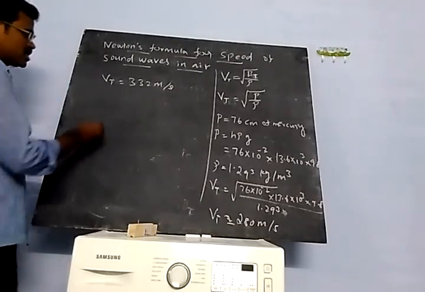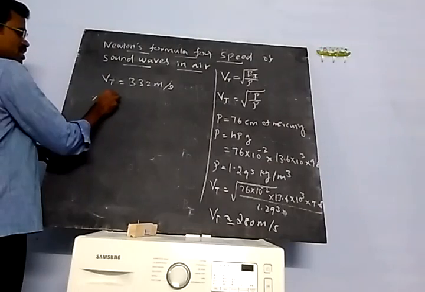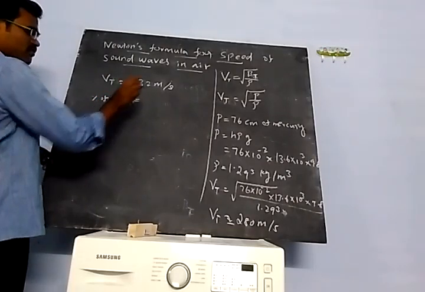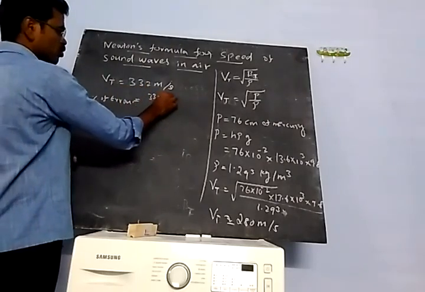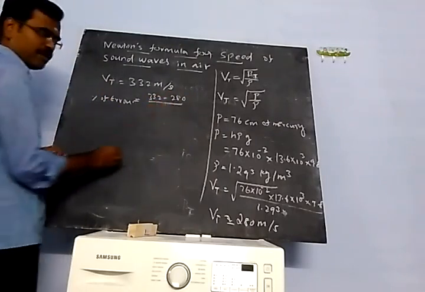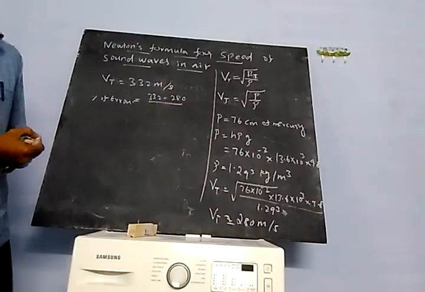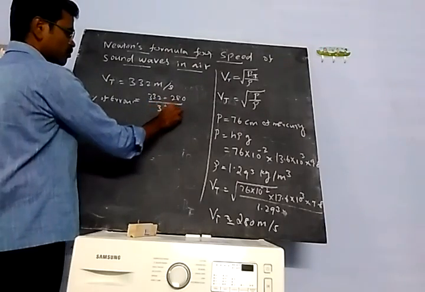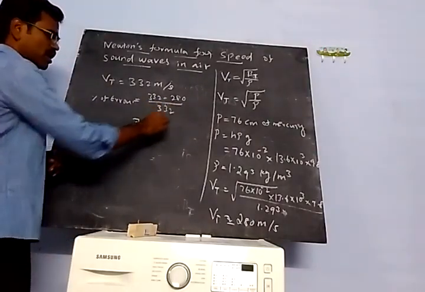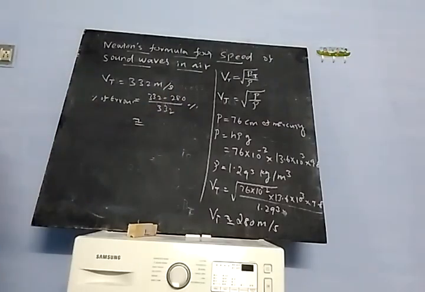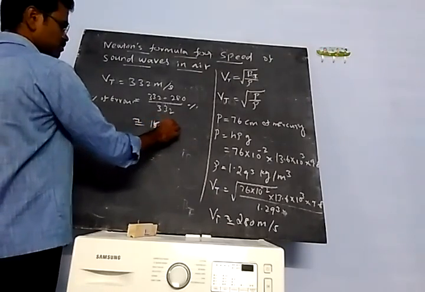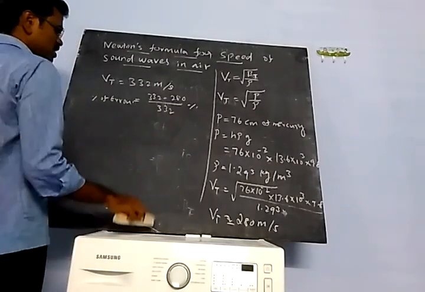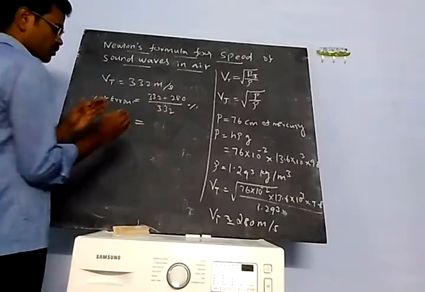Now you can calculate the percentage error. You already studied percentage of error in the first lesson. The percentage of error is equal to the change in error, 332 minus 280, divided by 332, the actual value. We get approximately 15.6 percent. This is not a good value.